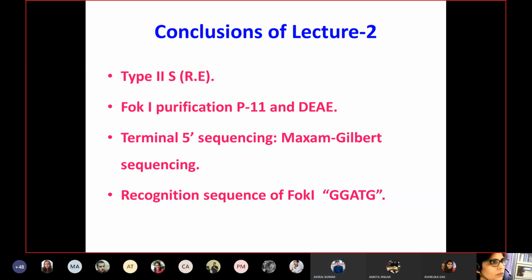So basically, they used a phage DNA and a plasmid DNA, pBR322, and these two were well characterized at that time. So they knew exactly what the sequences were and what enzymes were cutting. They were using this as a substrate already, and physical maps were already created at that time. So some previous knowledge was there. Here I have not explained that, but with that knowledge they were able to create these smaller fragments with the help of these enzymes.